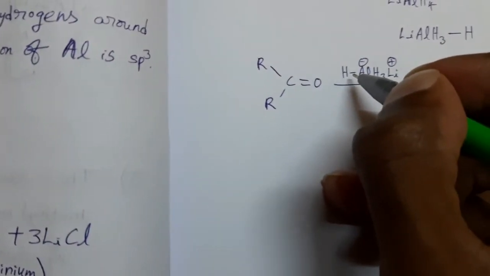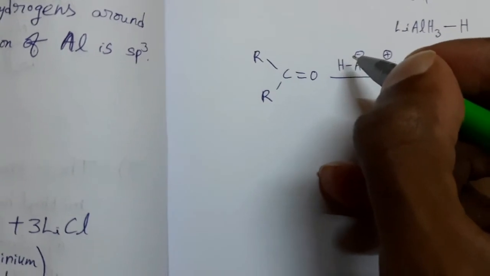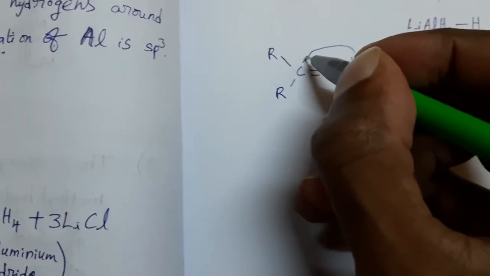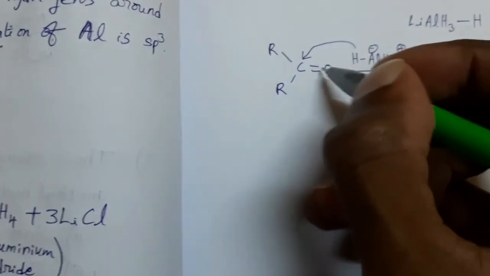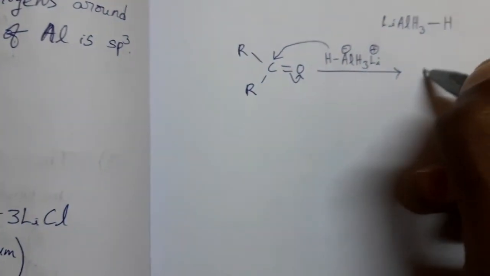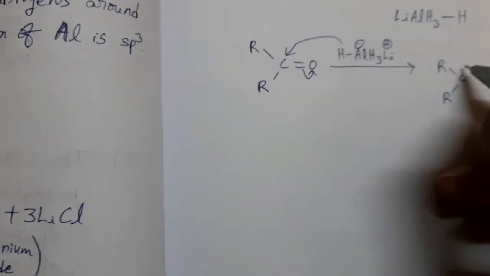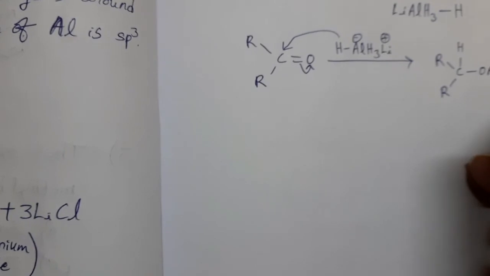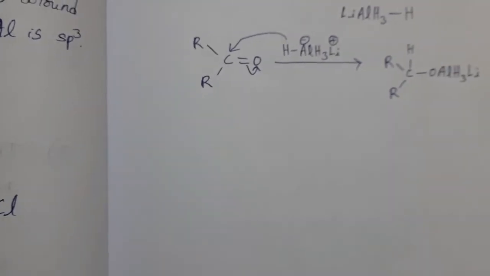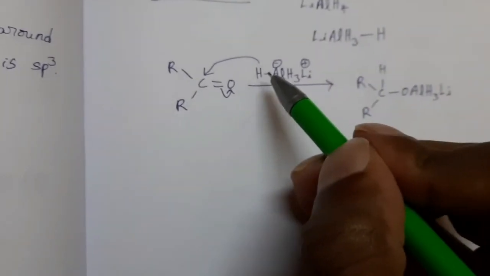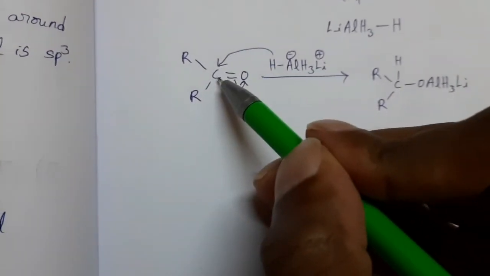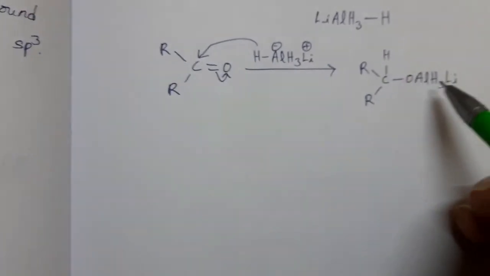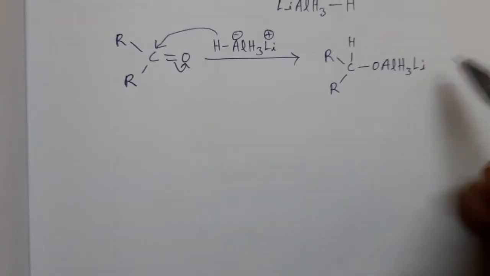This hydrogen, in the form of hydride, H minus, is a nucleophile, and nucleophilic attack takes place at this carbon. From this hydride, H minus is shifted to the carbon atom, pi electrons are shifted to oxygen, then the remaining part is attached to oxygen in this manner.